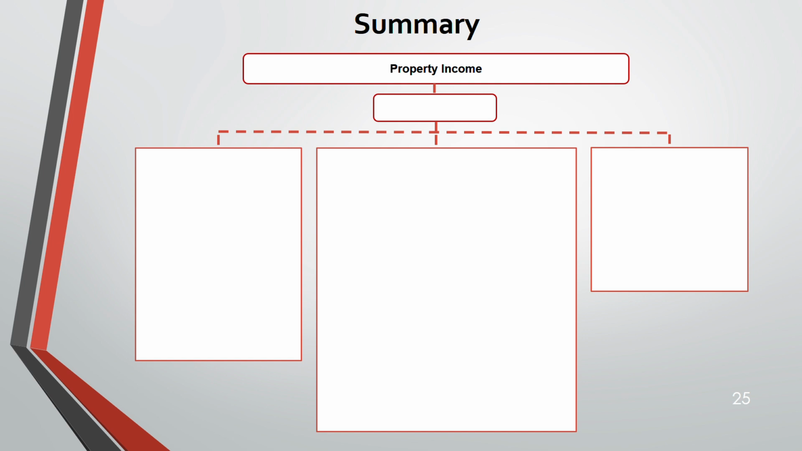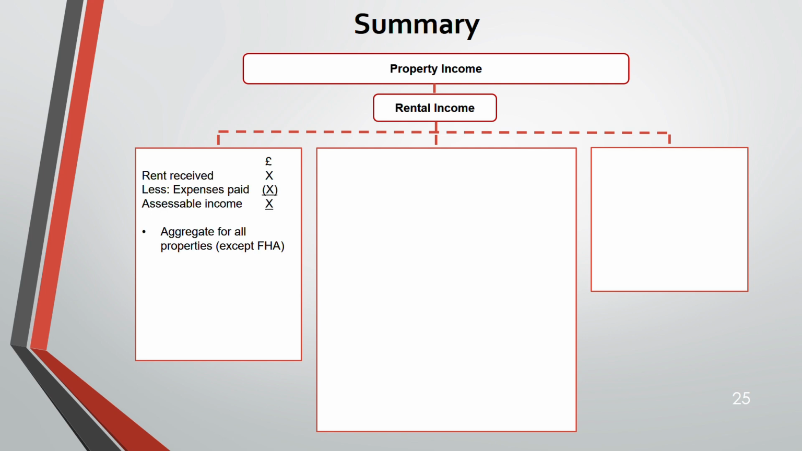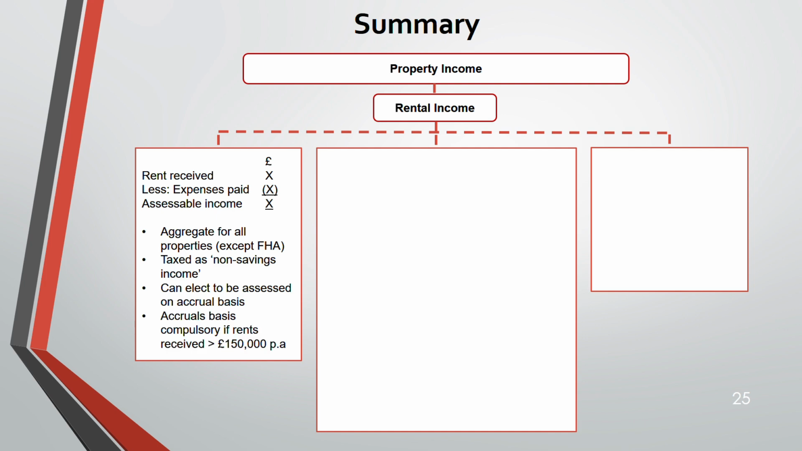Now, this is the summary of property income. So we have finished property income with this before we move on to a question. So rental income, rent received minus expenses is the income. You aggregate all the properties except one, that is furnished holiday accommodation. And then it is taxed as non-savings income. You can elect for accrual basis. But if gross rent is more than 150,000, it is compulsorily accrual basis.